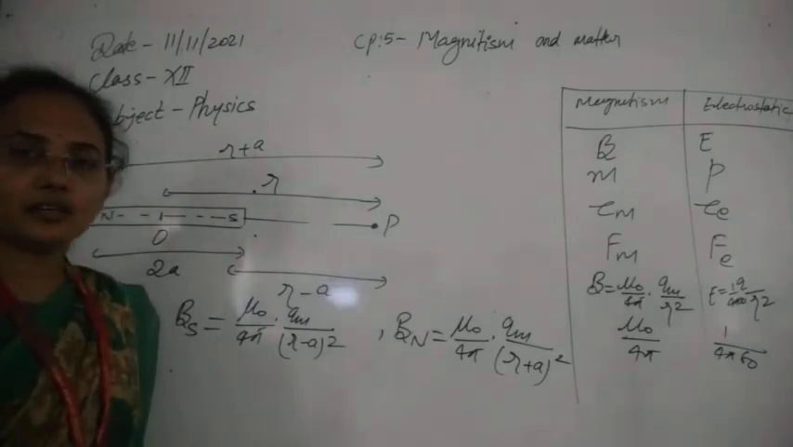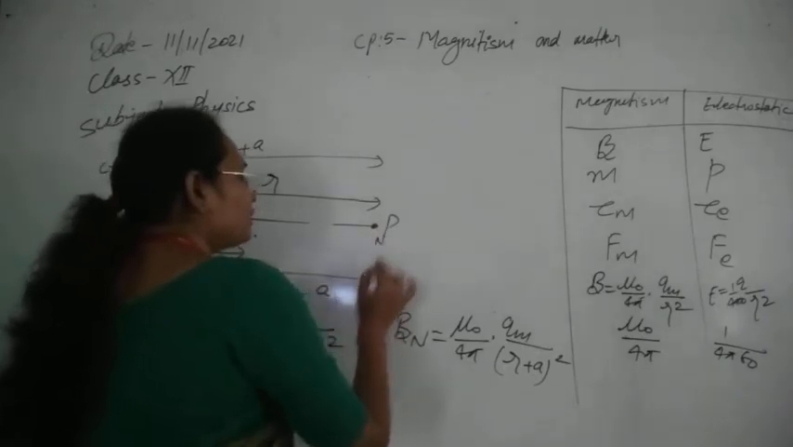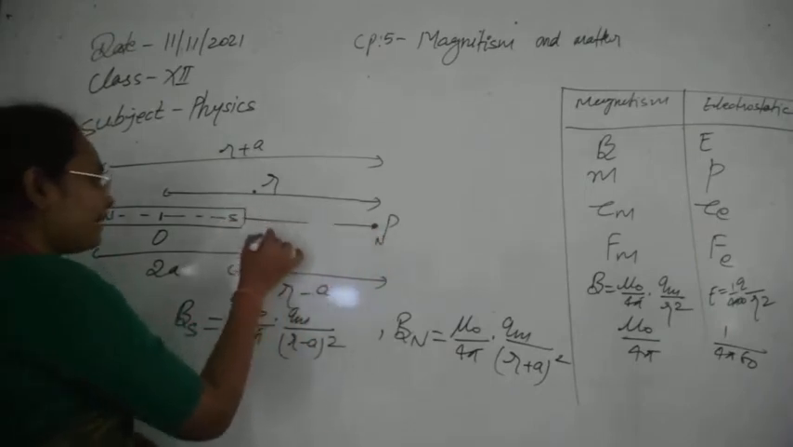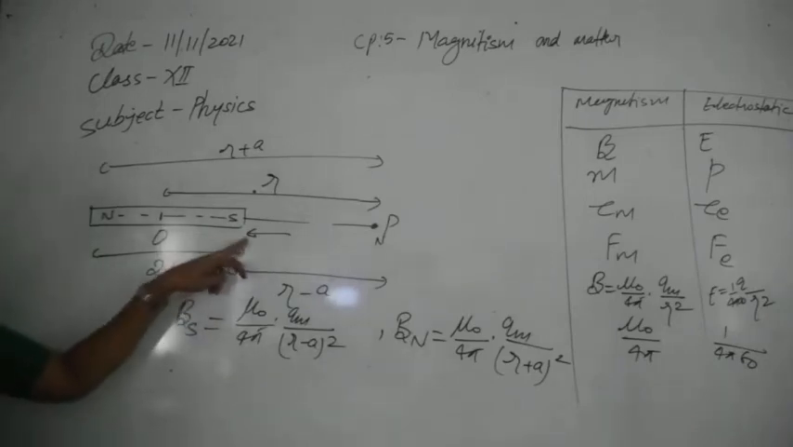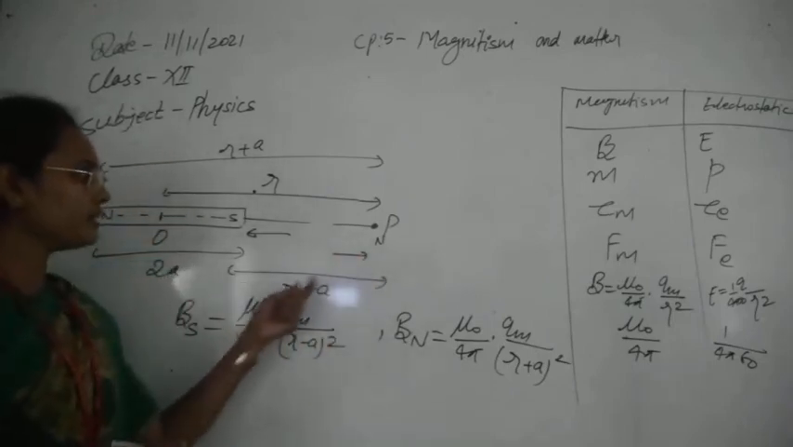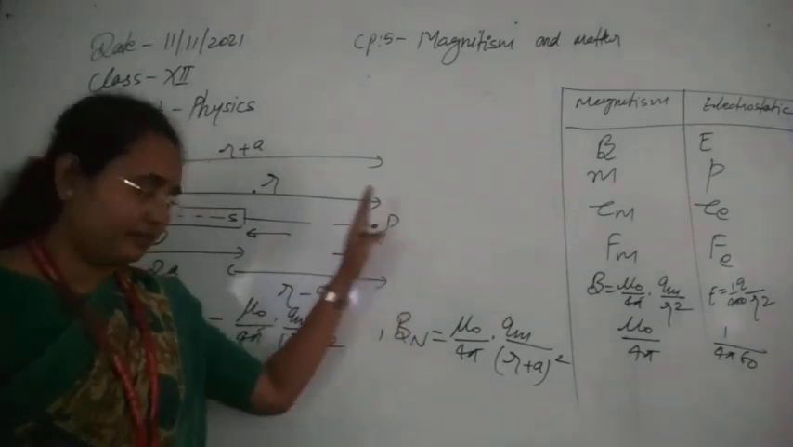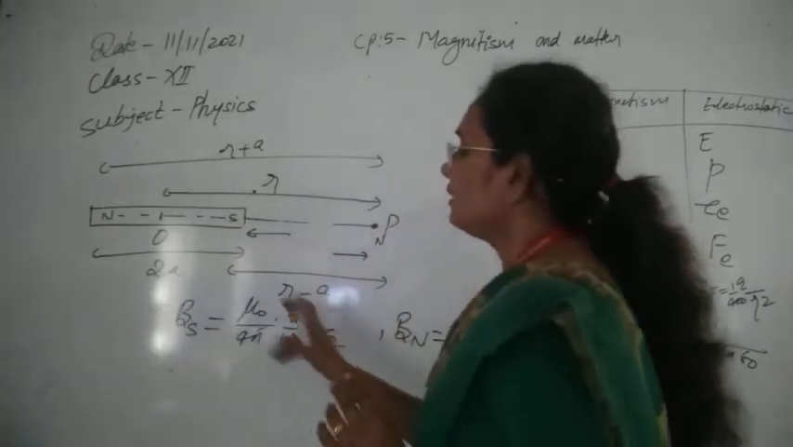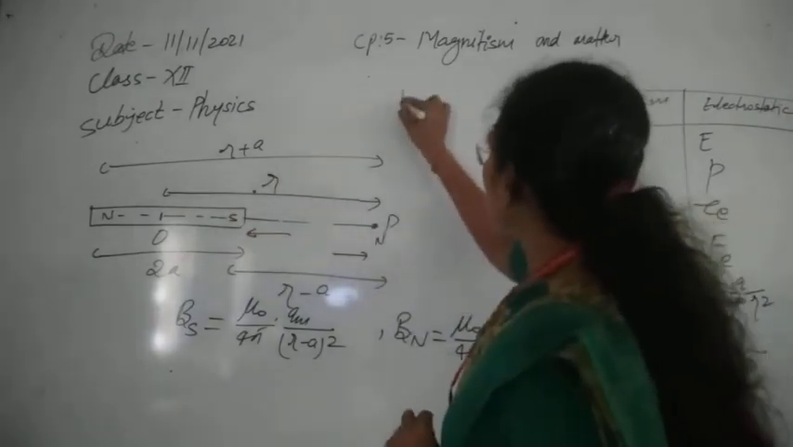Now we can see the direction of this magnetic field. Suppose at this point P we have kept the north pole of another magnet. Due to the south pole, it will feel attraction on this side, so its direction will be this side. But due to the north pole, it will feel repulsion. So the direction of the magnetic field due to the north pole is this side, and due to the south pole it is on the opposite side. Now we can calculate the magnetic field at this point P due to the whole bar magnet by using the superposition principle.